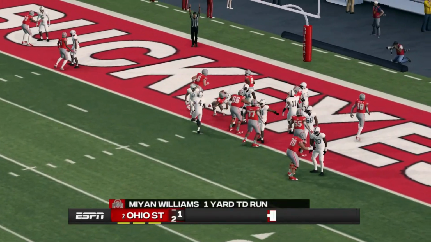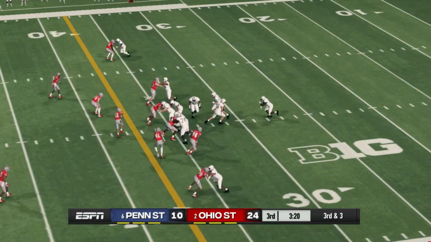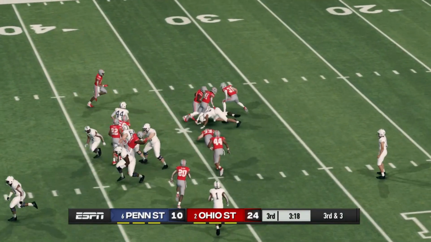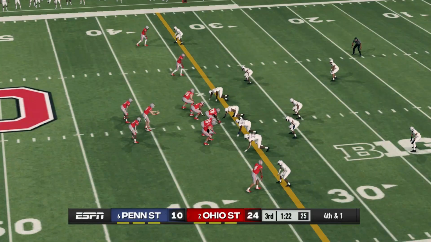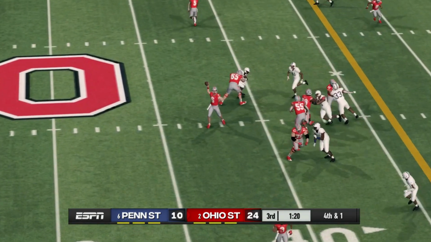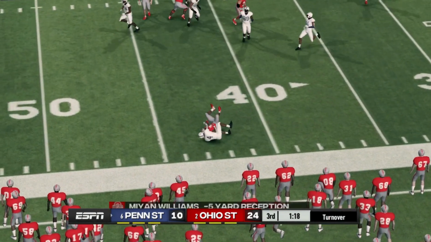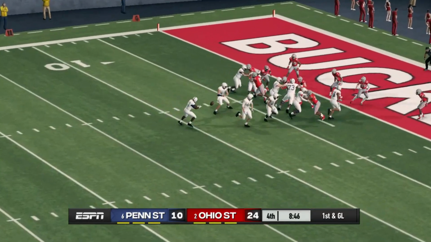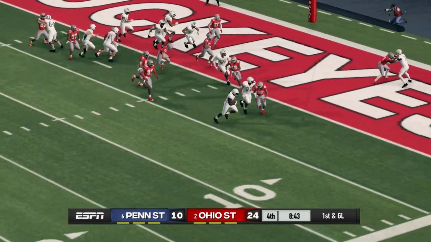Still 17-10 to Ohio State from about a yard out. Mayan Williams with a touchdown, and Ohio State's defense played really well in this game. Gets another stop there. 4th down, though, Ohio State gets stopped, and this kind of flips the momentum. Penn State then drives it down. They'll go to the fourth quarter now.